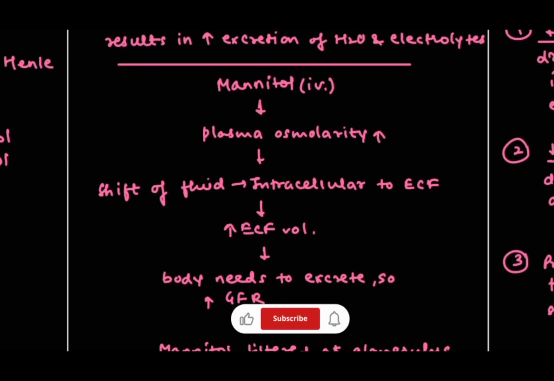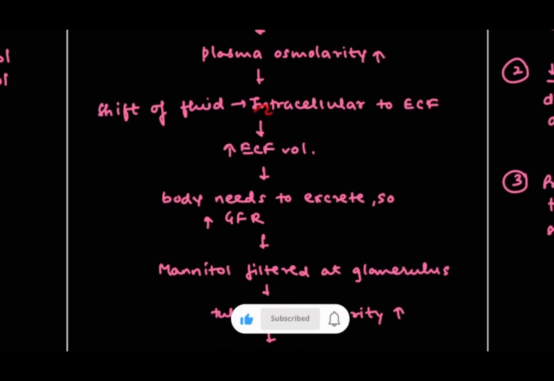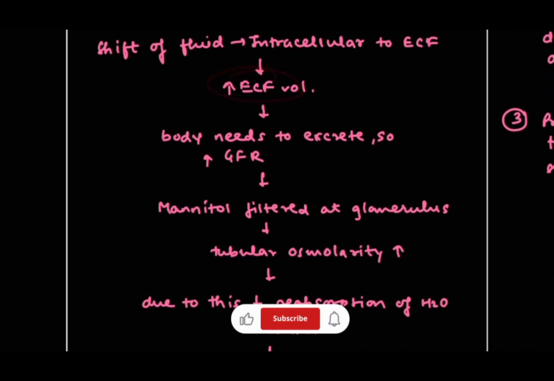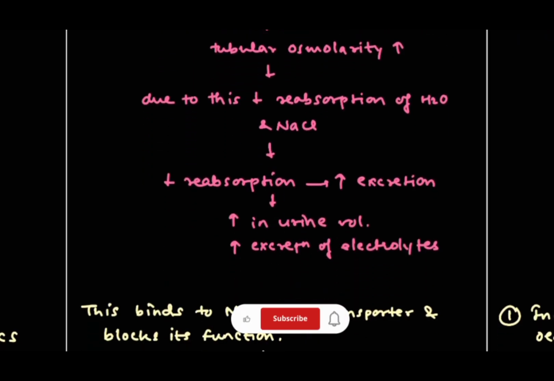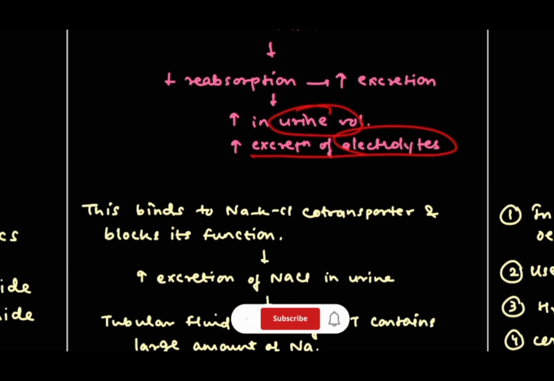Now if we administer mannitol through IV, then there will be increased plasma osmolarity. And due to this increase, there will be a shift of fluid from the intracellular to the extracellular compartment, which will lead to increased extracellular fluid. And if this is increased, then the body needs to excrete it, so it will increase the GFR. Mannitol will get filtered at the glomerulus. Now due to this filtration, it will also increase the tubular osmolarity. And due to this, there will be decreased absorption of H2O and NaCl. Now as we know that the reabsorption is less, the body will excrete more, resulting in an increase in urine volume and excretion of electrolytes.